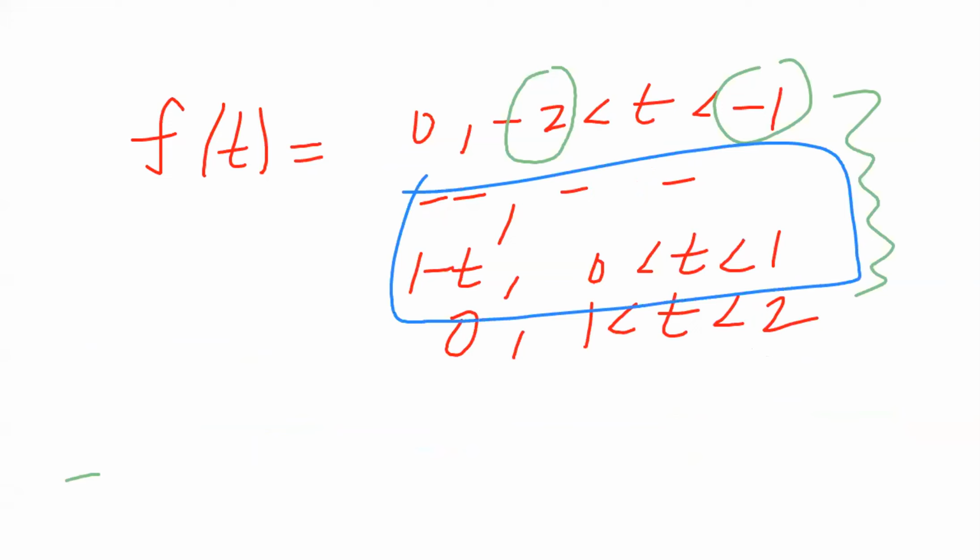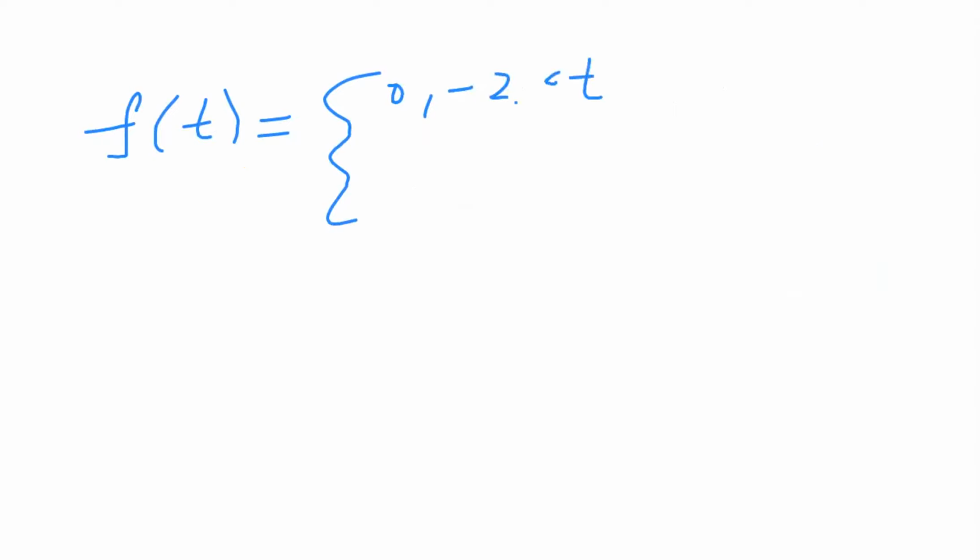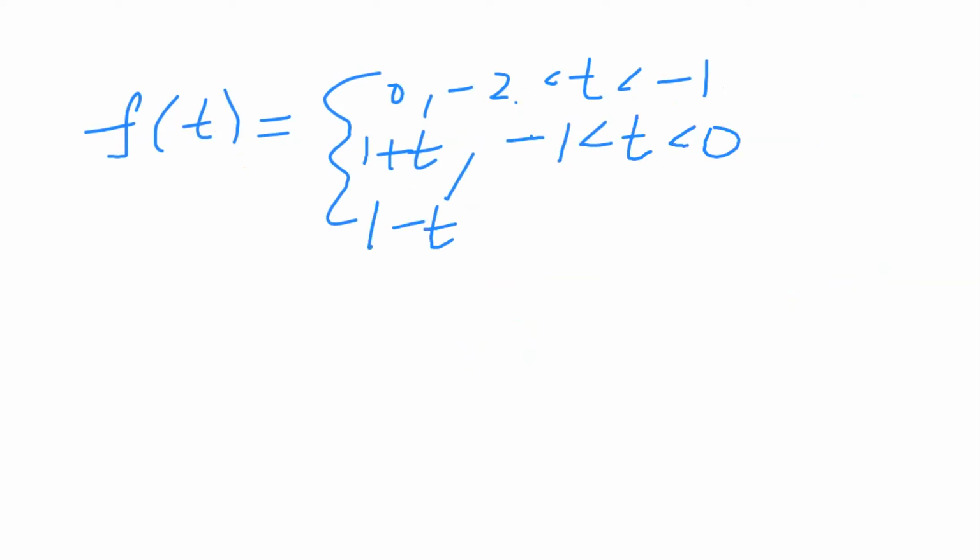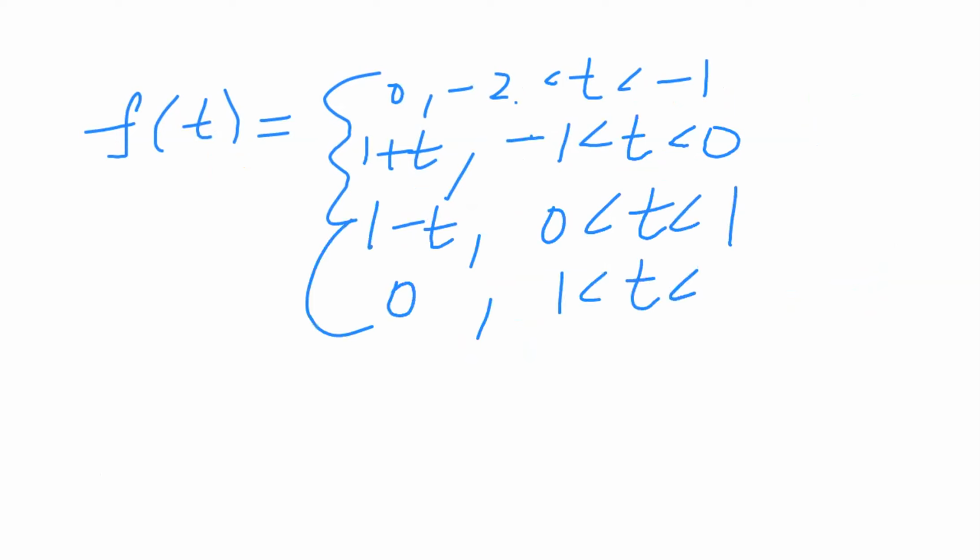But here there are totally four intervals. That's why it is not possible to solve using even or odd. So f of t is equal to 0 for minus 2 less than t less than minus 1, 1 plus t for minus 1 less than t less than 0, 1 minus t for 0 less than t less than 1, and 0 for 1 less than t less than 2.